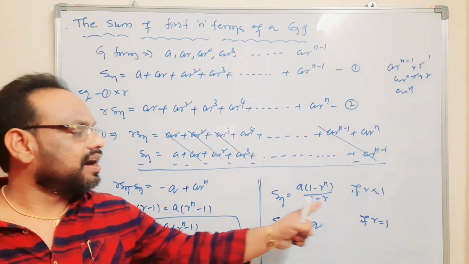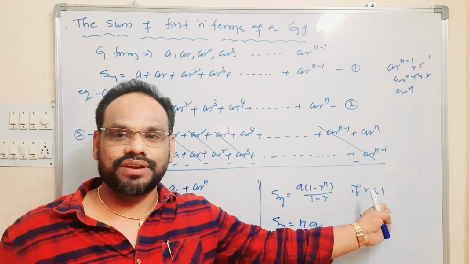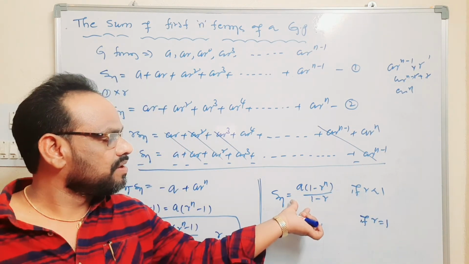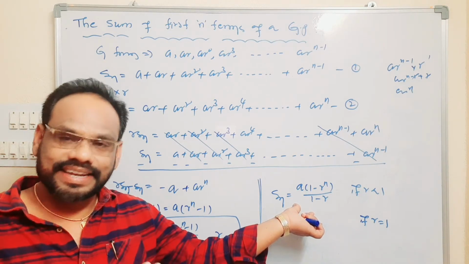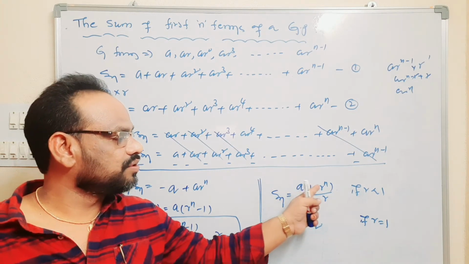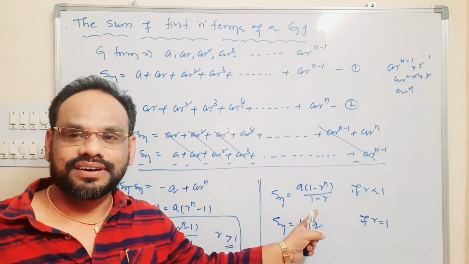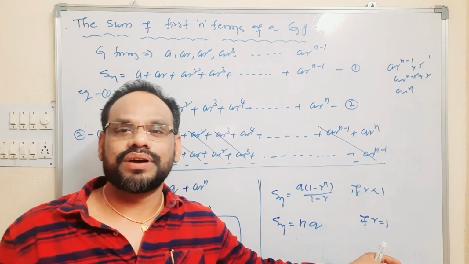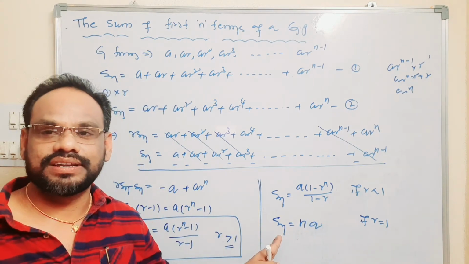If r value lies between 0 and 1, that is r is less than 1, the progression may be decreasing, so Sn is equal to a into 1 minus r power n by 1 minus r. If the r value is 1, the given GP is constant GP, then Sn is equal to n into a.